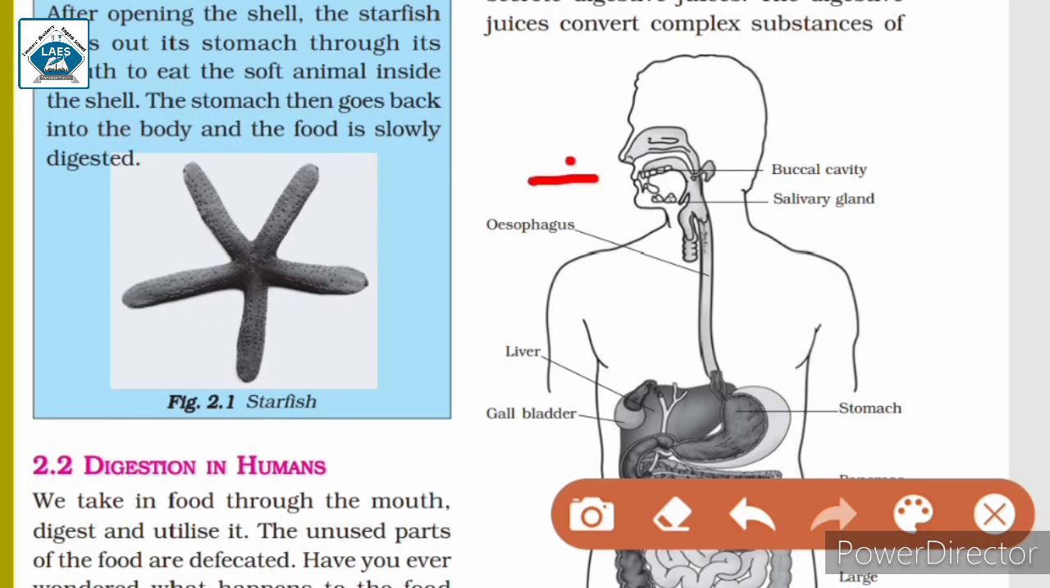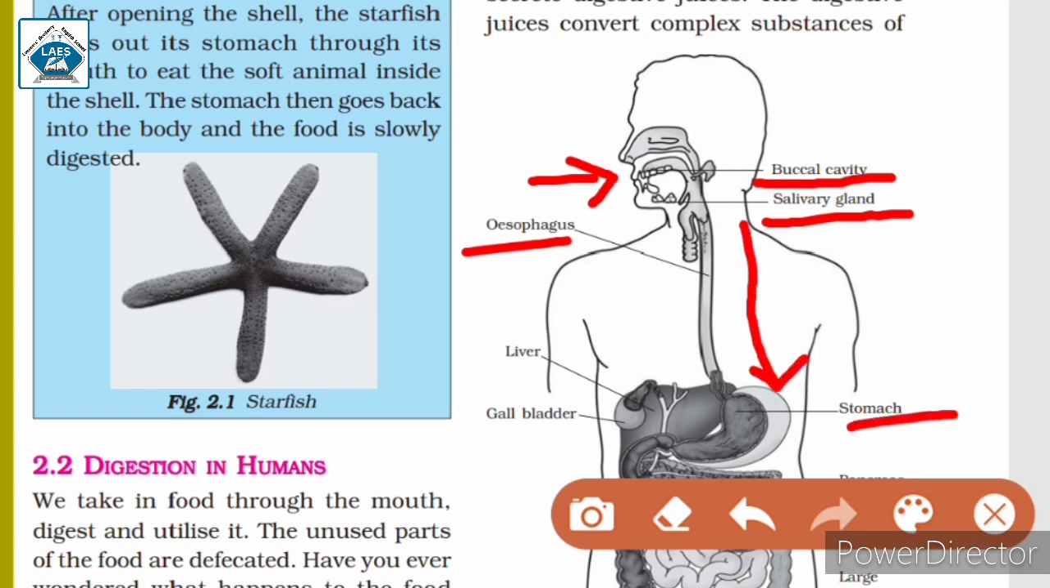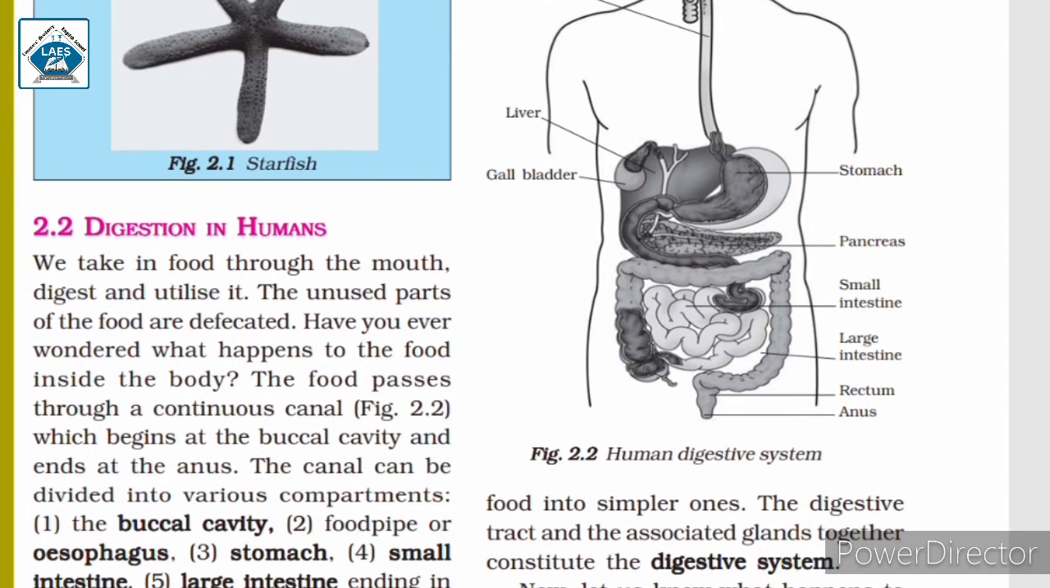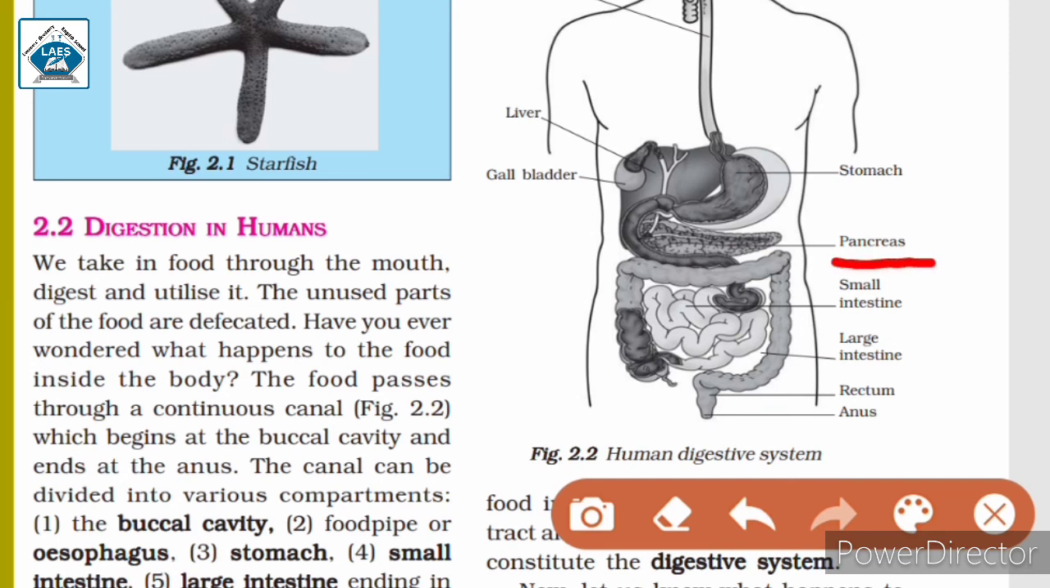The food enters our body through the mouth and then it passes through the buccal cavity into the esophagus. In the mouth, the food gets mixed with saliva, the digestive juice secreted by the salivary glands. From the esophagus, it goes into the stomach, where digestive juices secreted by the gallbladder, which is a part of the liver, and digestive juices secreted by the pancreas are mixed with the food in the stomach, and from the stomach it goes into the small intestine, and from the small intestine the food goes into the large intestine, where